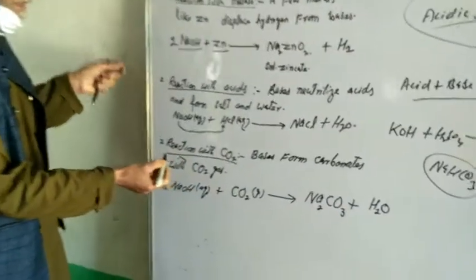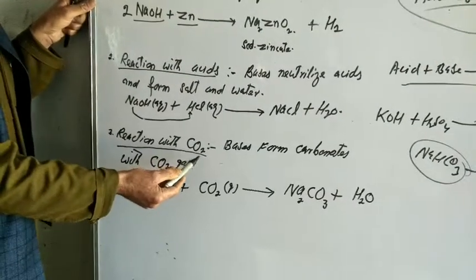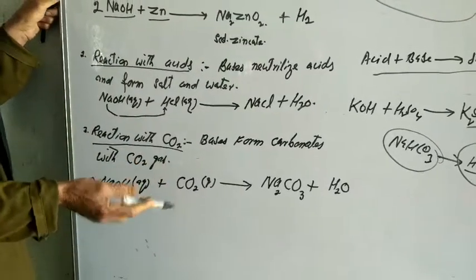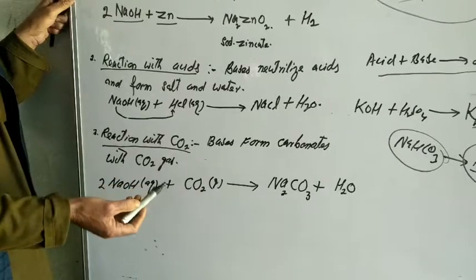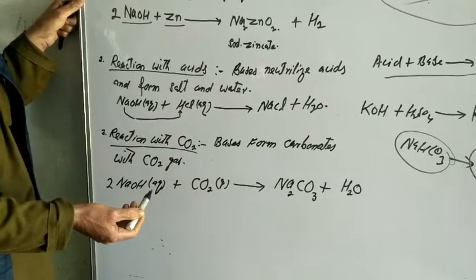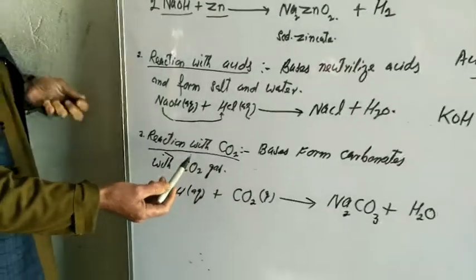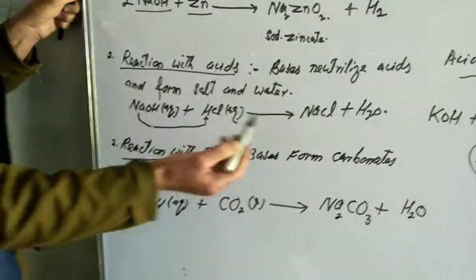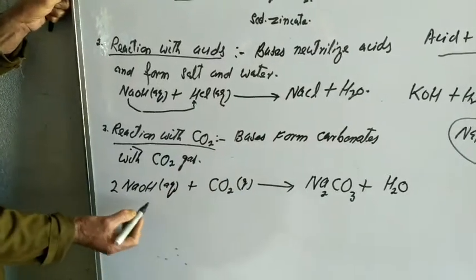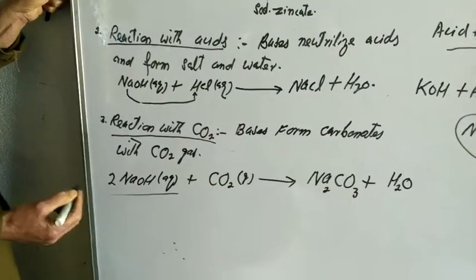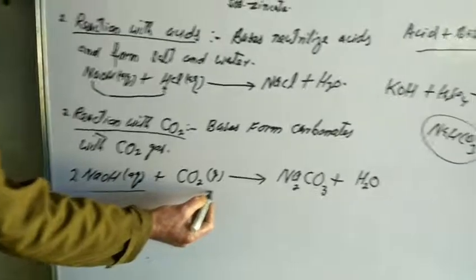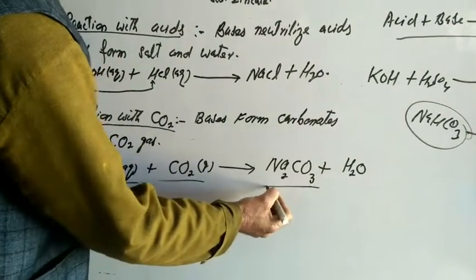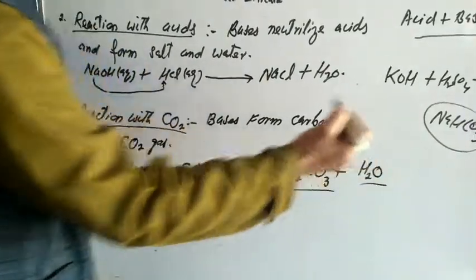The third reaction is here, reaction with carbon dioxide. We already discussed acids react with metal carbonates and metal hydrogen carbonates and form salt, water and carbon dioxide. This carbon dioxide reacts with some bases and forms the carbonates. Example is here sodium hydroxide in the aqueous form, a base. It reacts with carbon dioxide and forms sodium carbonate and water.